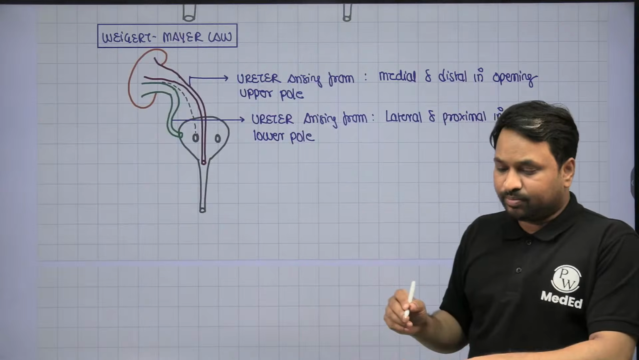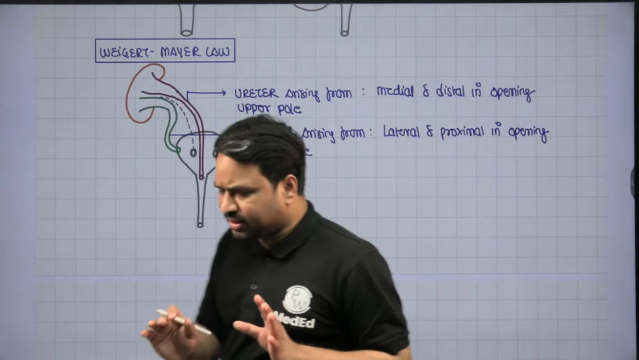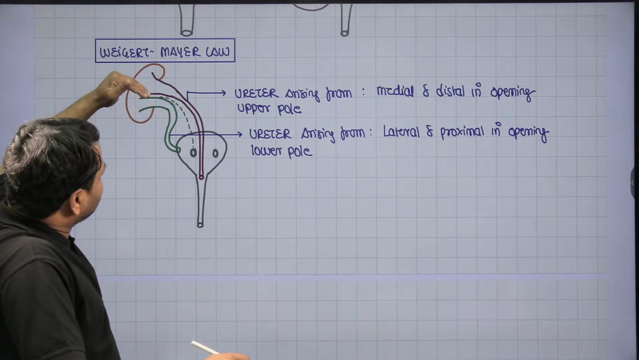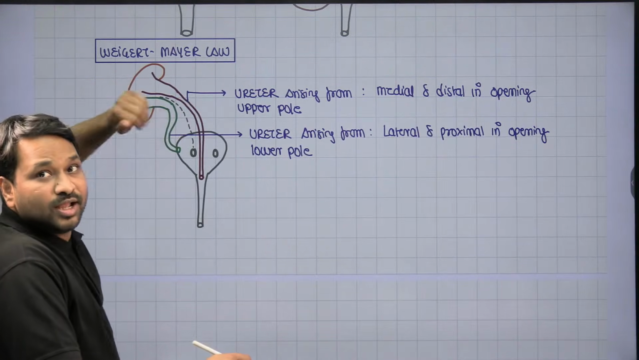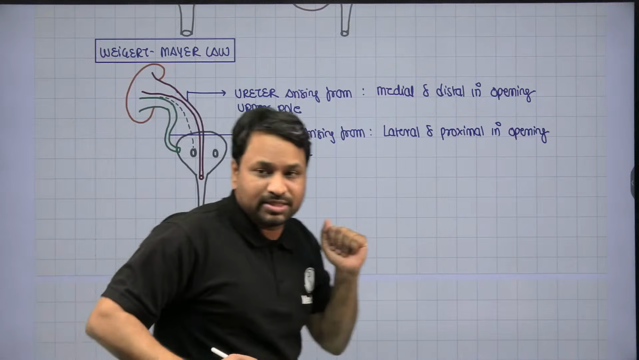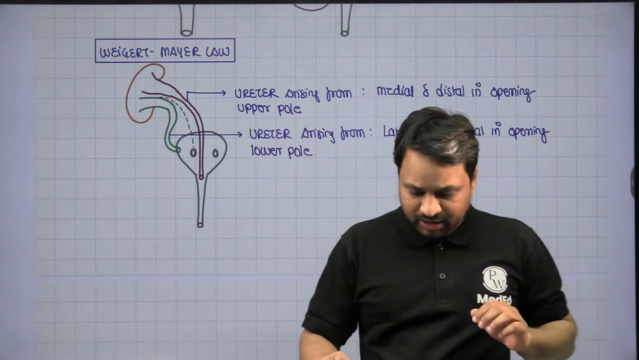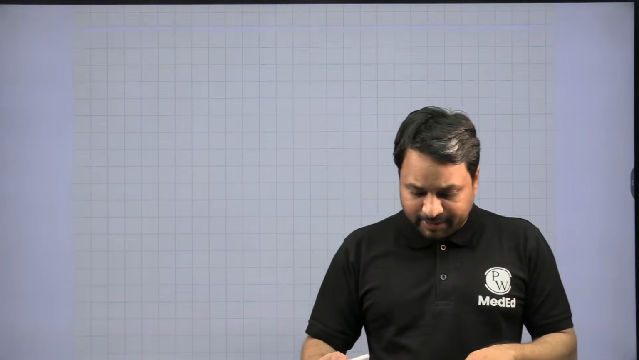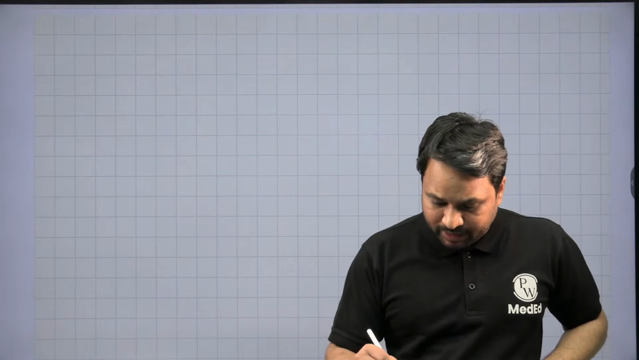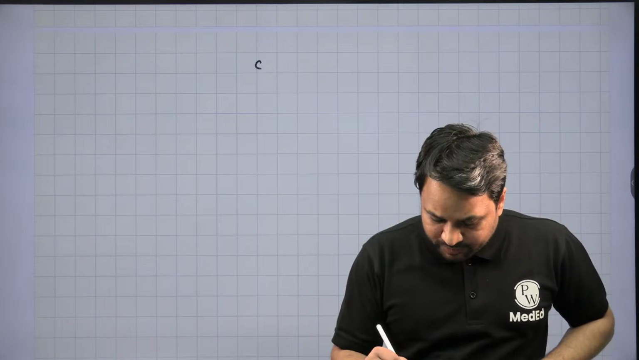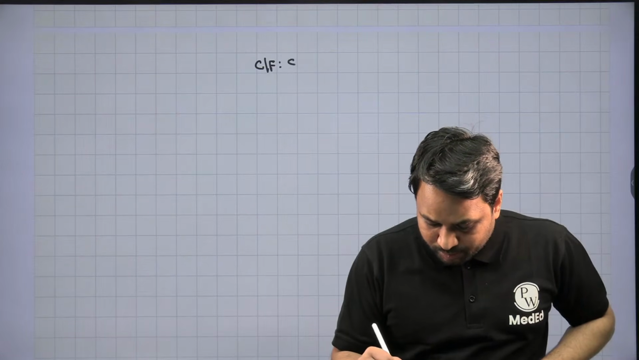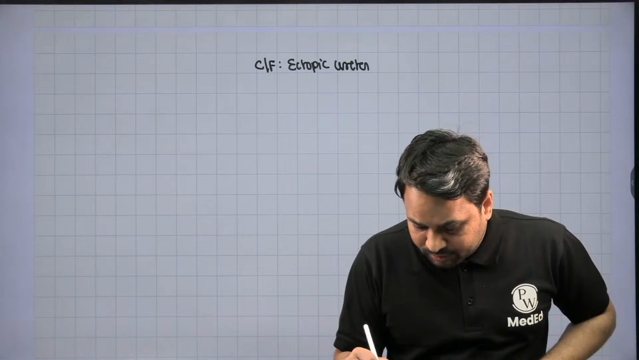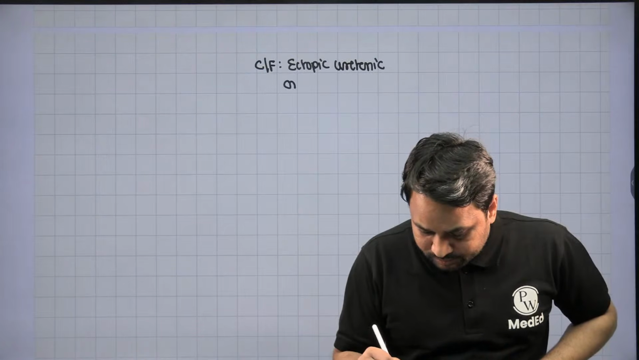Okay. So the point according to the Weigert-Meyer law is only this much: the one arising from the upper pole will be more medial and more distal in opening, and the one arising from the lower pole is going to be more lateral and more proximal in opening. That is the only difference. Now, in order to understand the problem, what will be the clinical presentation with respect to complete duplication? So, clinical features of ectopic ureteric orifice.